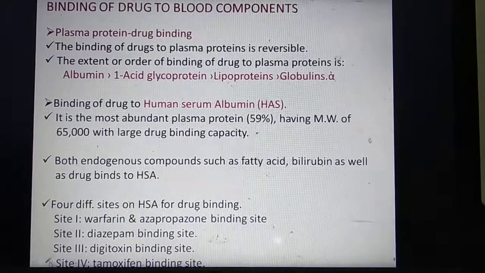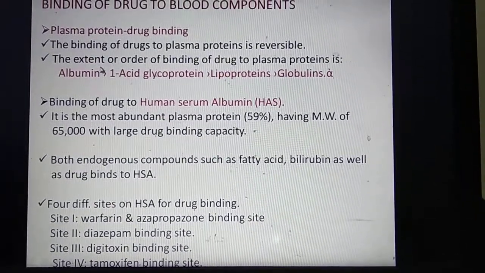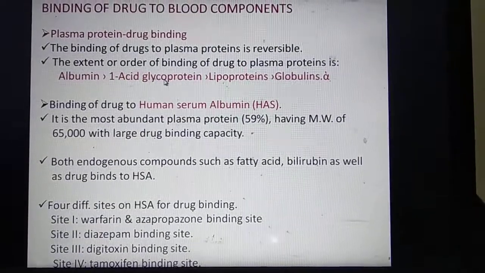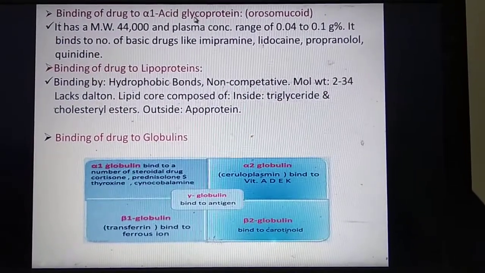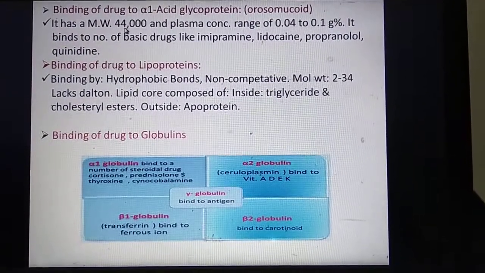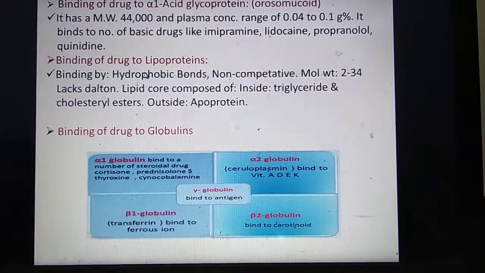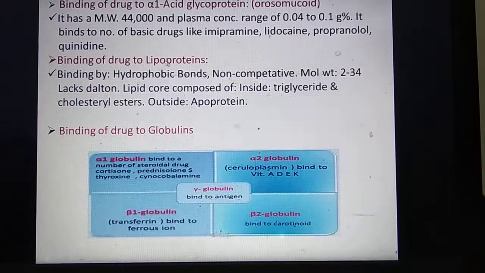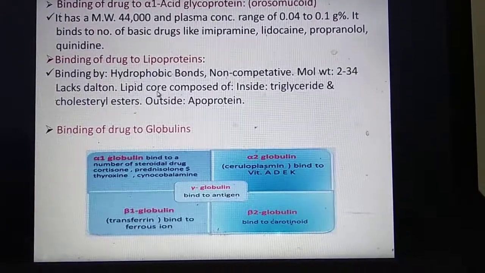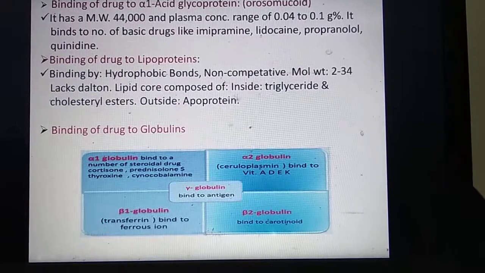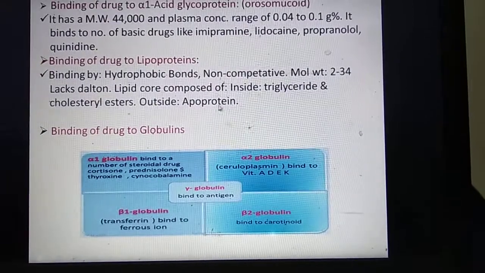Now, as albumin has the maximum number of binding sites, the extent of drug binding to albumin is the highest, then with the glycoproteins, then lipoproteins, and then globulins. What are glycoproteins? They have a molecular weight of 44,000 Dalton, and various drugs can bind with the formation of hydrophobic bonds; the binding will take place with lipoproteins. What are lipoproteins? Their lipid core is composed of triglycerides and cholesterol esters, and the outside is composed of apoproteins.